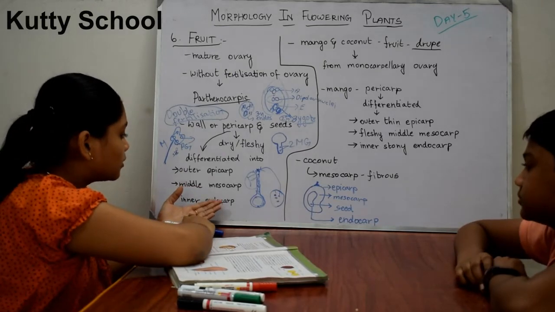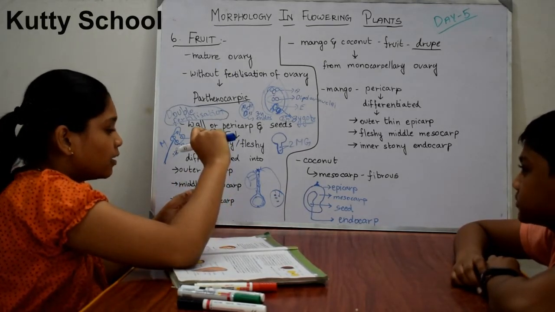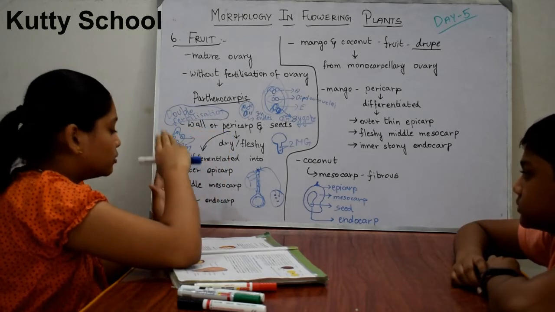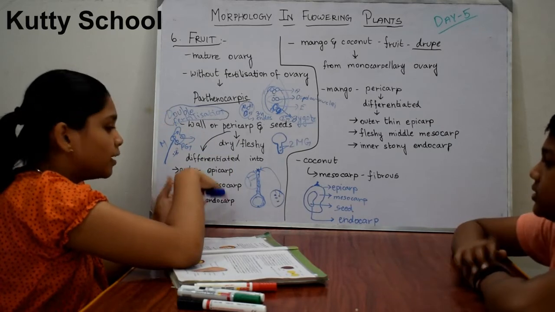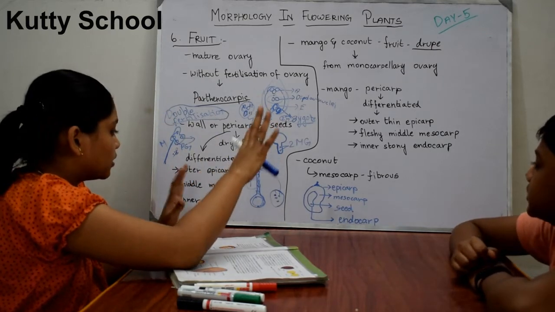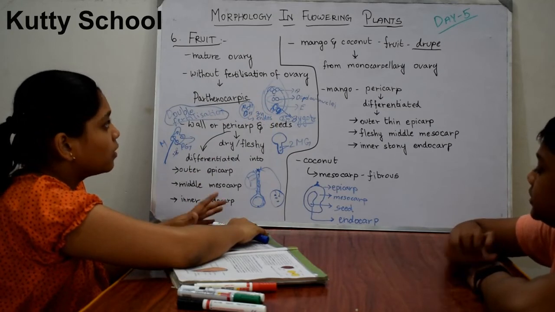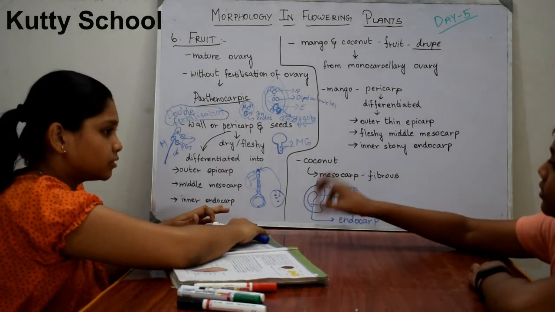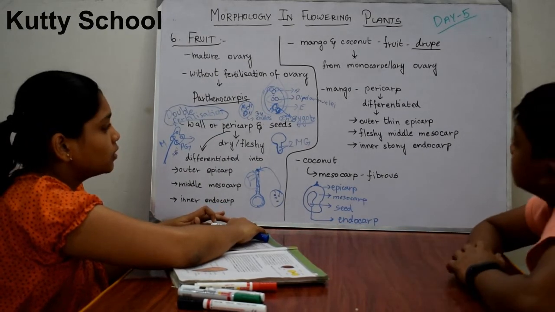These three are the layers of the pericarp. Epicarp is on the outer side, mesocarp is in the middle, and endocarp is inside. That is generally the structure, and then the seeds are inside. This covering protects the seeds.